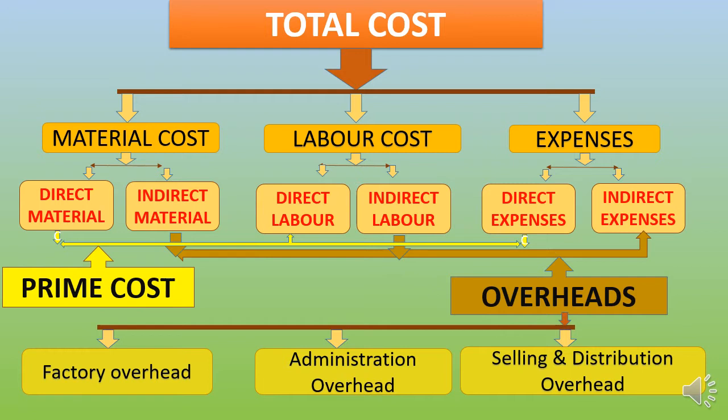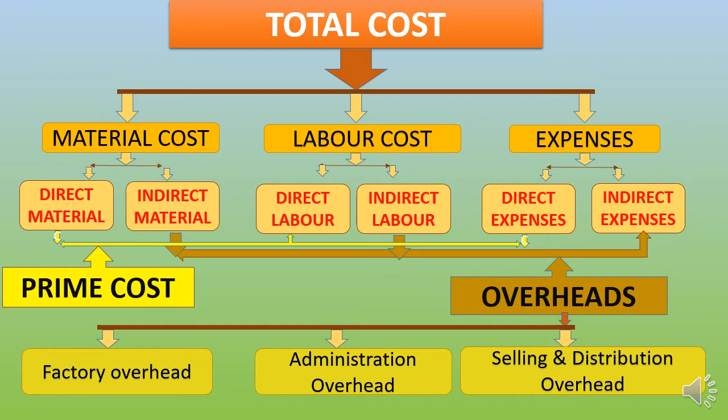For example, in case of indirect material, coal, oil, grease, etc. Next, in case of indirect labor, examples, that is works manager's salary, salary of factory office staff, salary of inspector and supervisors, etc. But in case of indirect expenses in factory, examples factory rent, depreciation of plant, repair and maintenance of plant, etc.